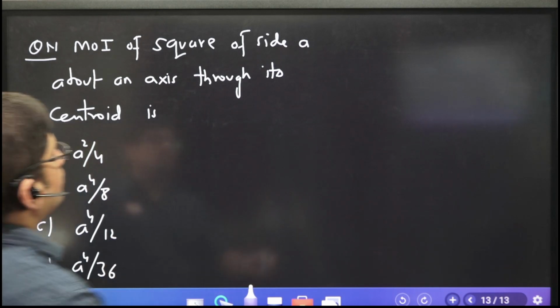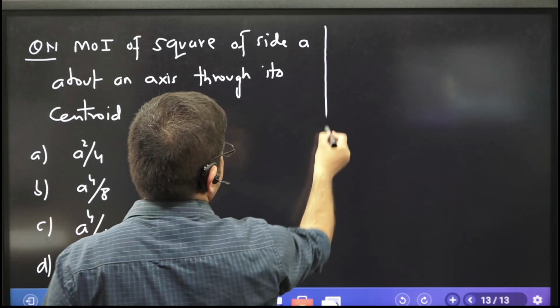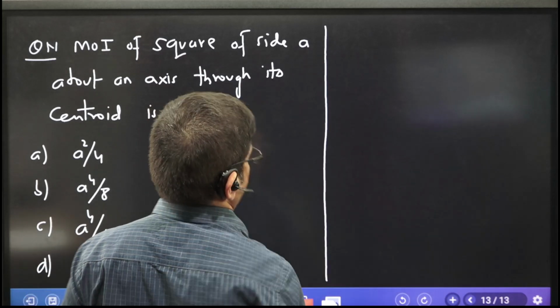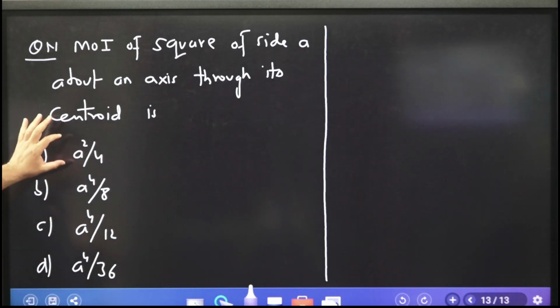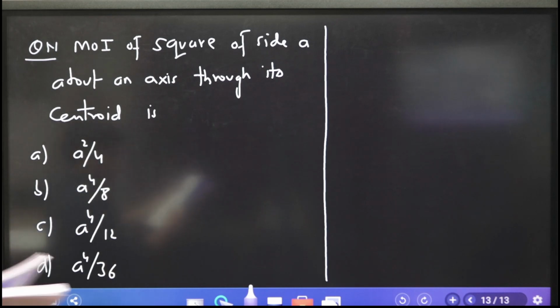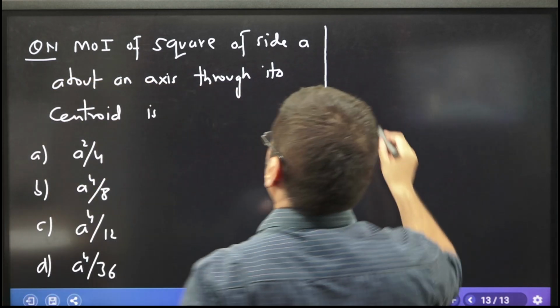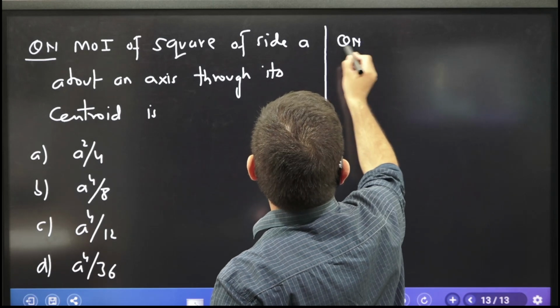You see, in public sector questions you can expect even dimensionally incorrect answer choices sometimes. So this answer choice is dimensionally incorrect. It is not meter square, it is meter raised to power 4. It cannot be meter square. So, moment of inertia of a square of side a about an axis through its center of gravity. Right? Should I give you another question? Okay, you solve both these questions together then.